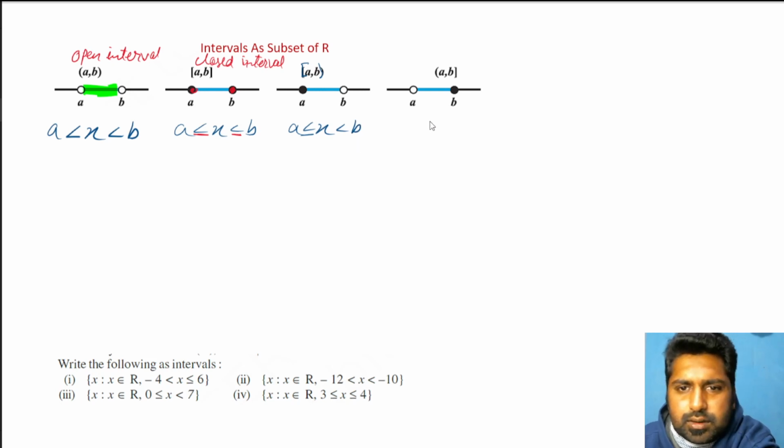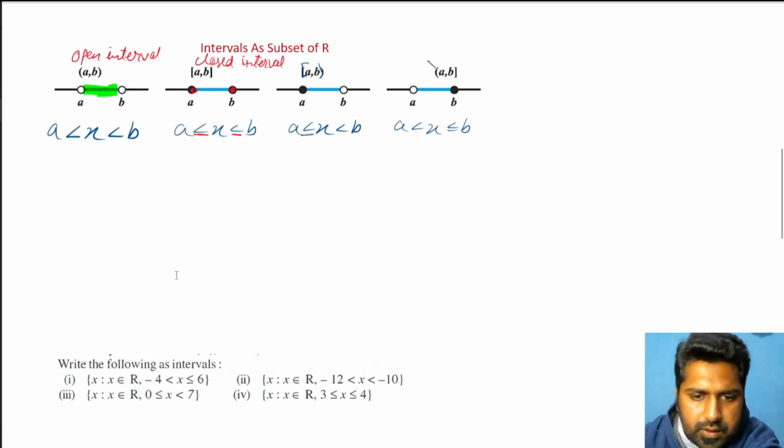Lastly, it is the reverse of that. This time the curve bracket means open interval, so A is not included, whereas the square bracket means closed interval on B, so B is included.